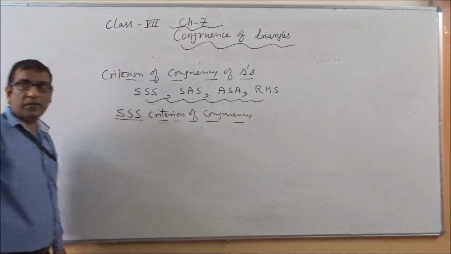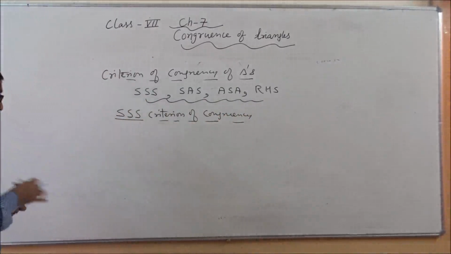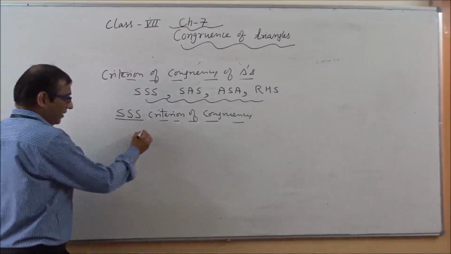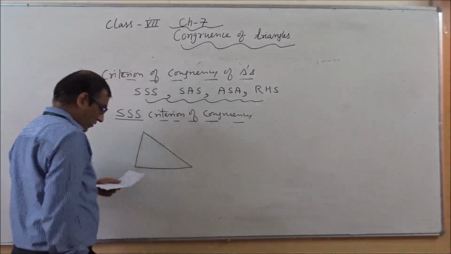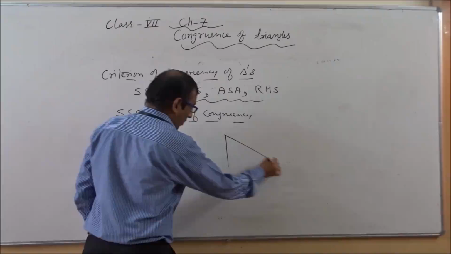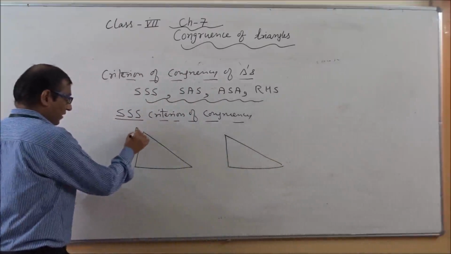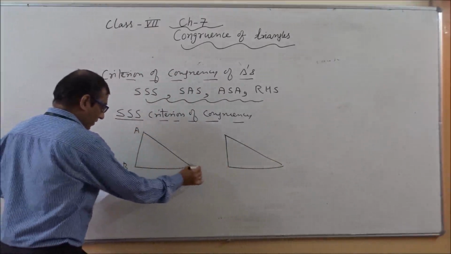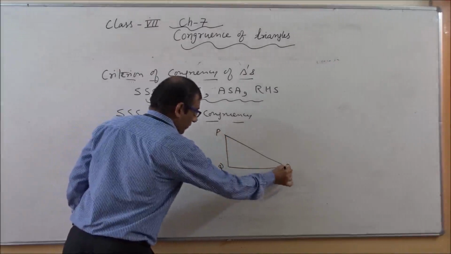So what is the meaning of this? I am continuing with one diagram related with this triple S criterion. With the help of these diagrams, the concept of triple S will be clear to all of you.